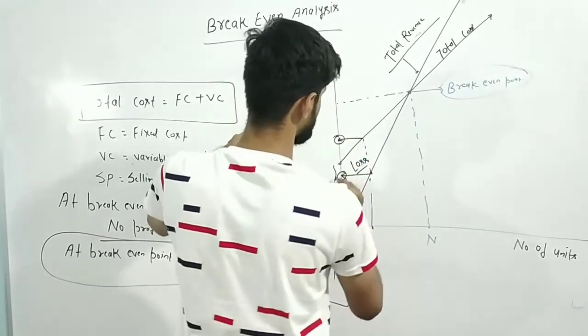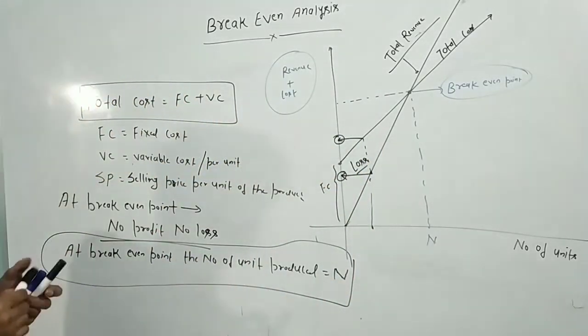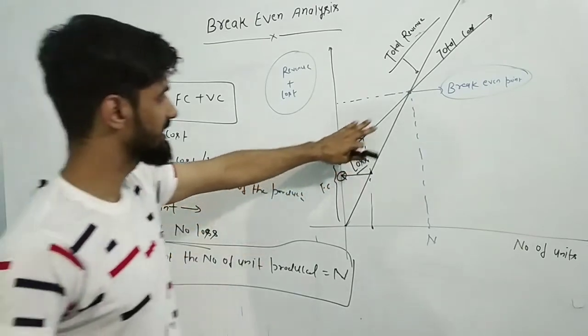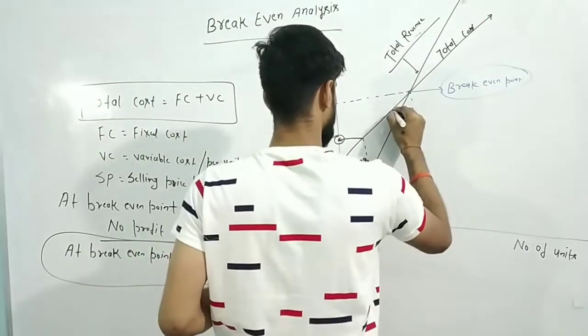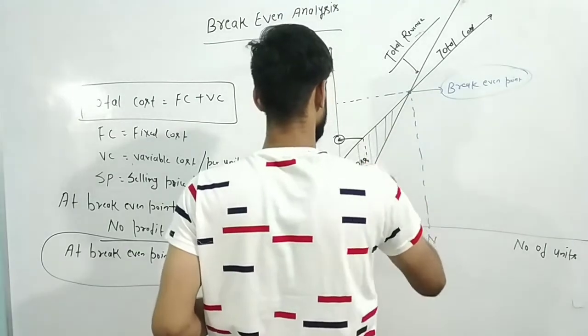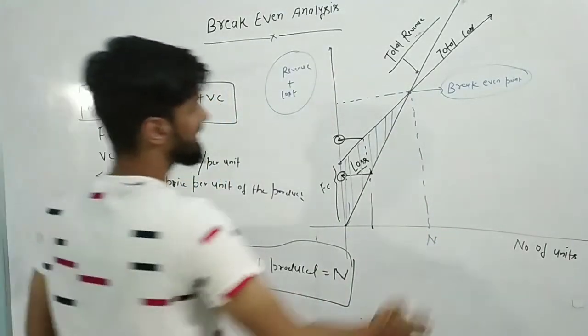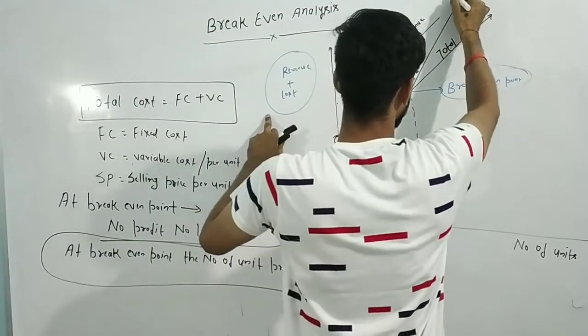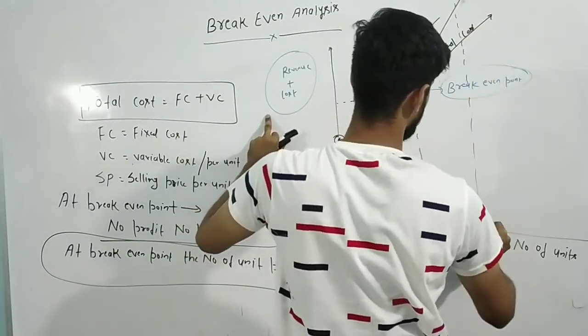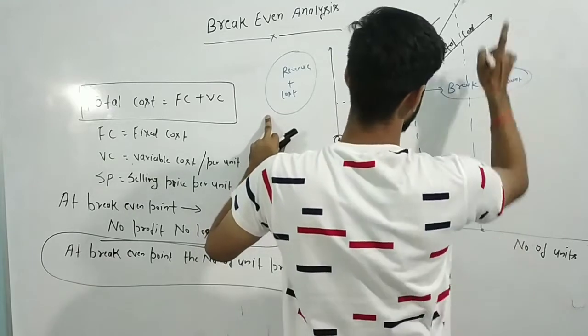So you can see from this graph, the total cost is greater than the total revenue. So in this area your organization will be in the loss condition. Now just see in this area, for a particular value of n, I am drawing this one. For a particular value of n, what will you see?